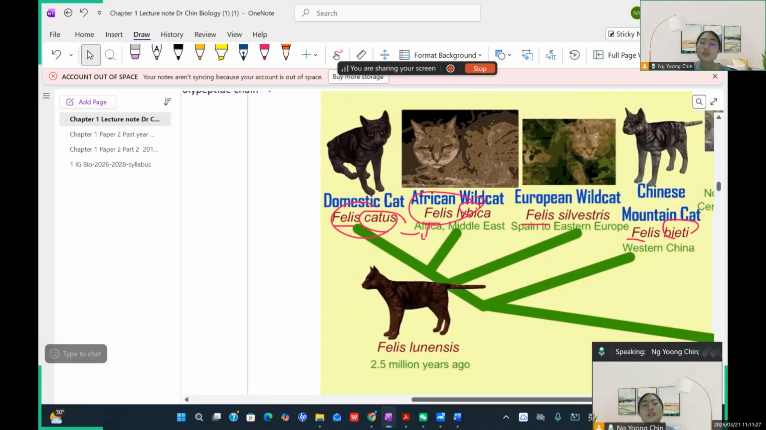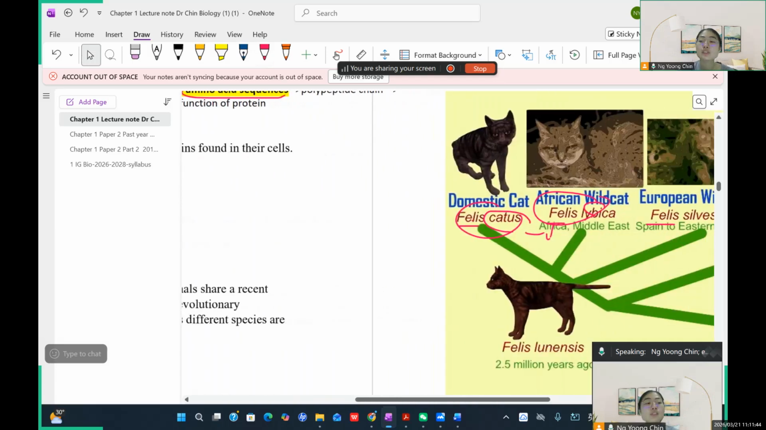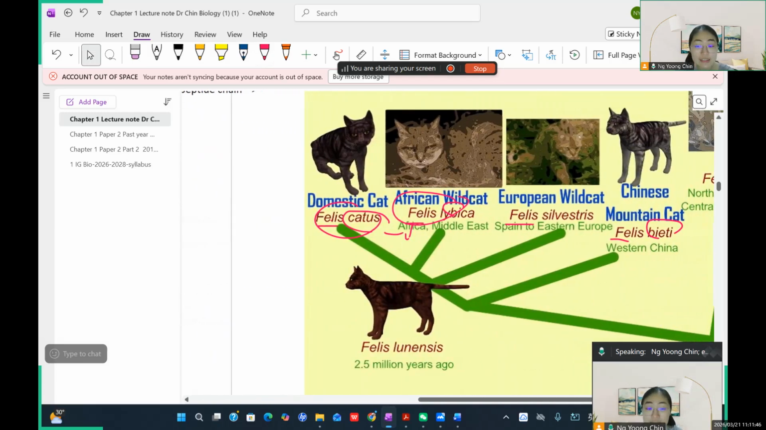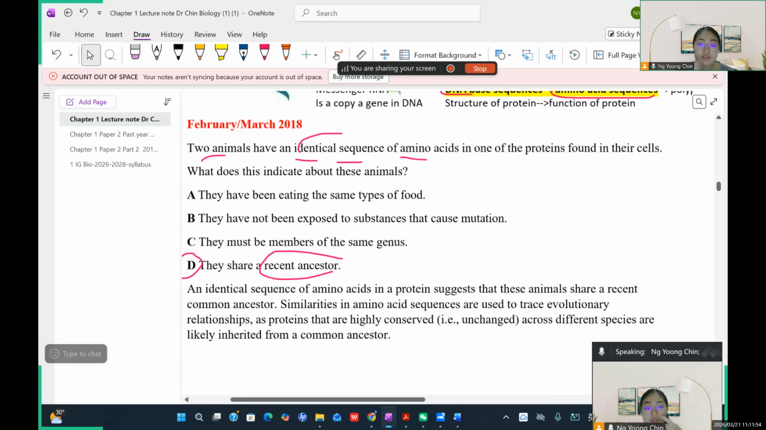So you can just imagine this DNA sequence in the domestic cat compared to the African wild cat. Their DNA sequence is not the same. There will be a great difference already because they come from different species. Understand? Yeah. So even though it's the same genus but different species, the DNA sequence does not always share the same trend, same pattern.